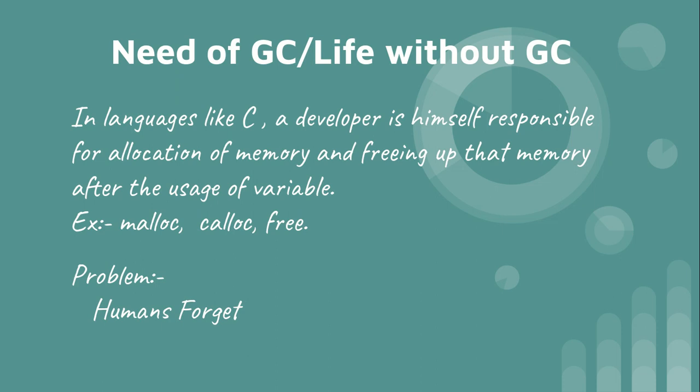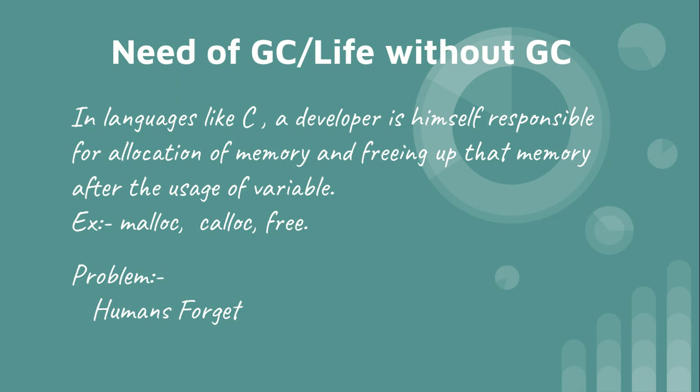Before Java, in languages like C, if you have some history of programming in C, you must remember that for allocating space to your variables, you had to write code explicitly like malloc, calloc, and say that I need this much memory for this variable, and then C will allocate that amount of memory. Also, once the use of that variable was done, you would have to free up the memory explicitly. If you don't free up that part of the memory, it is always allocated.